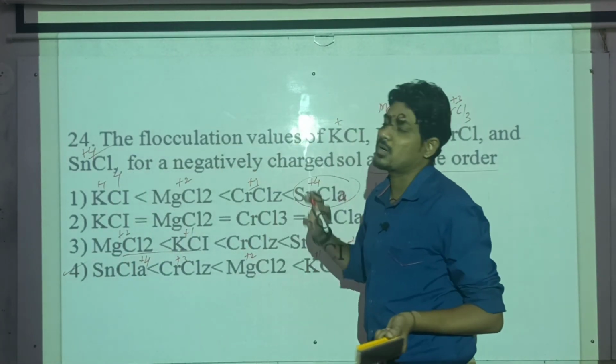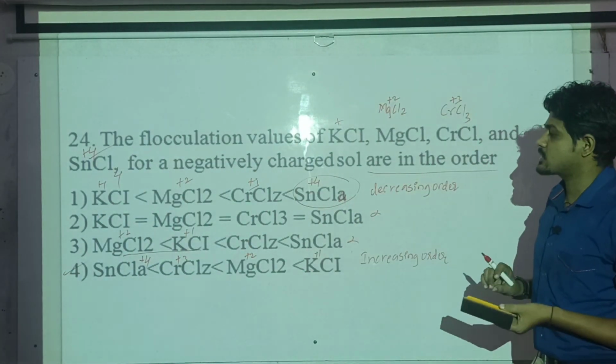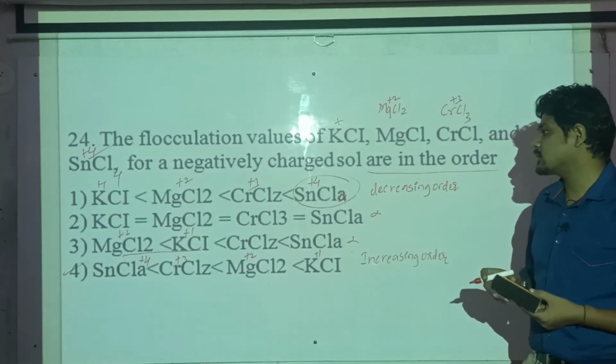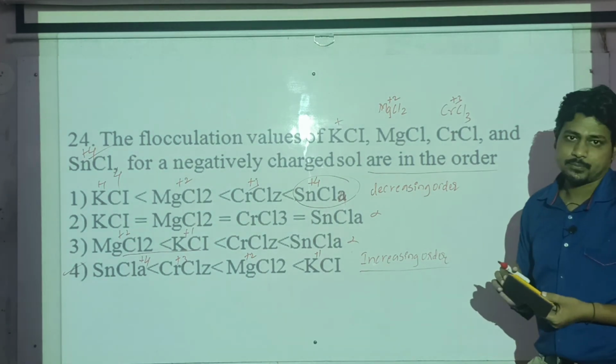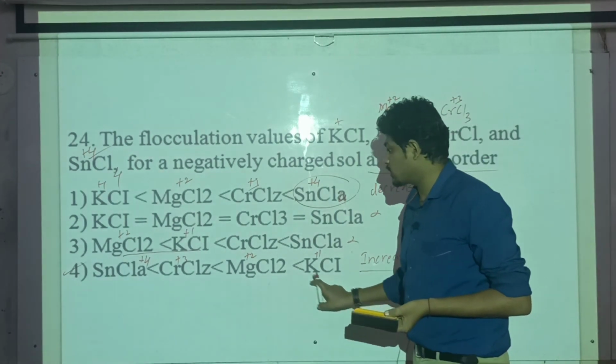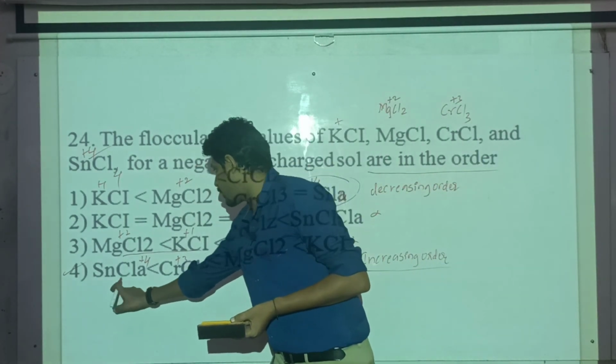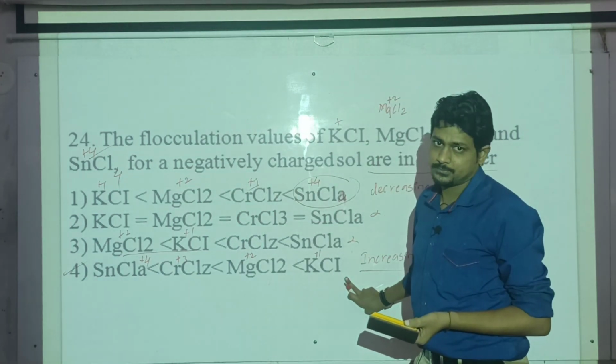I have checked the book, so I am saying it. I have already solved these questions, and they have given this one. So this is increasing order. In the increasing order, this will be correct, meaning this is required in more amount than this. This is required the least amount, and this is required the highest amount.